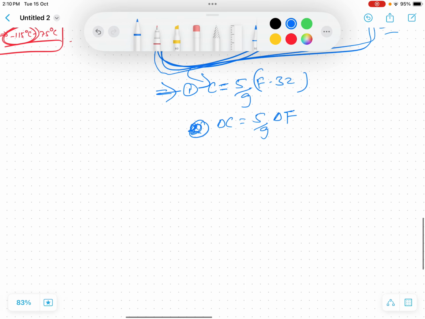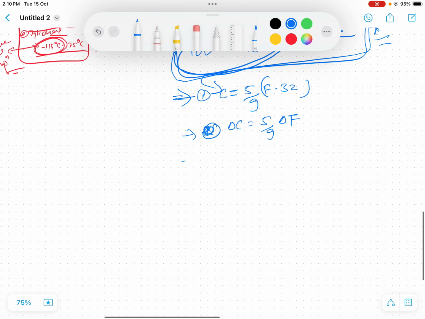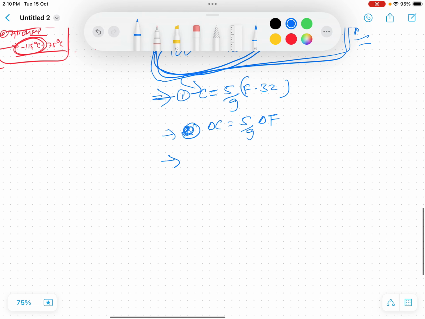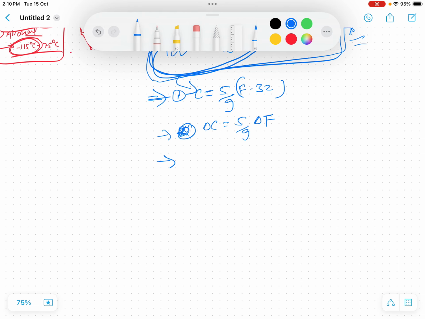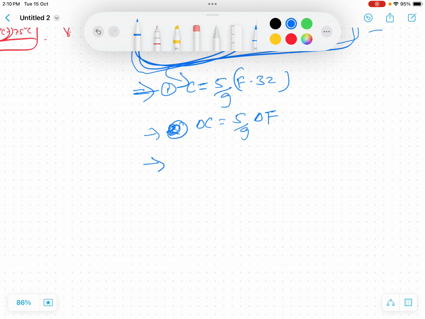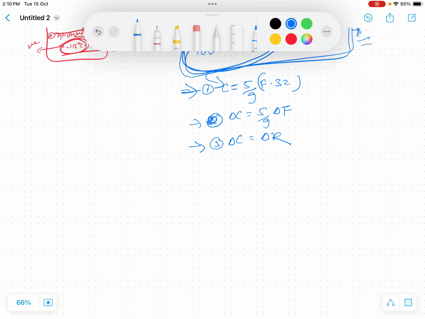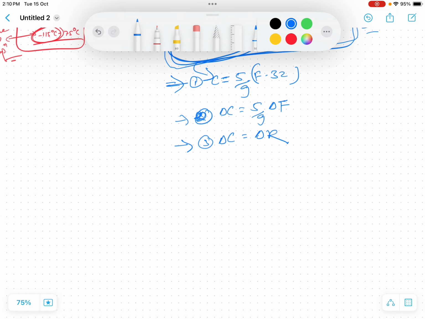We'll do questions on this topic. Okay, no need to worry about this now. Next thing we have to remember is, I think this is the only thing, and also the change in Celsius scale equals the change in Kelvin scale. So it will become equal.